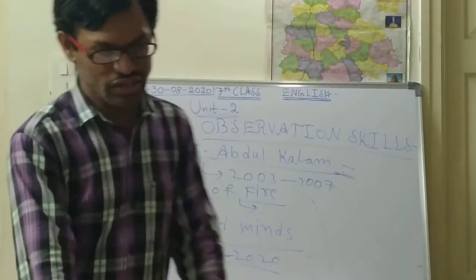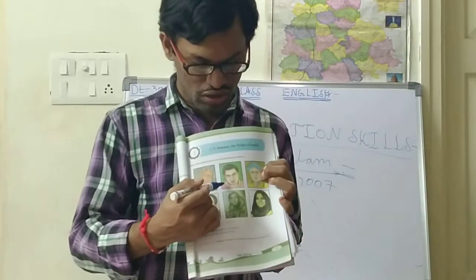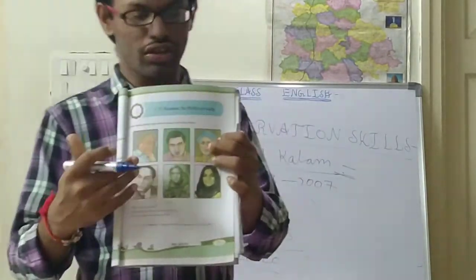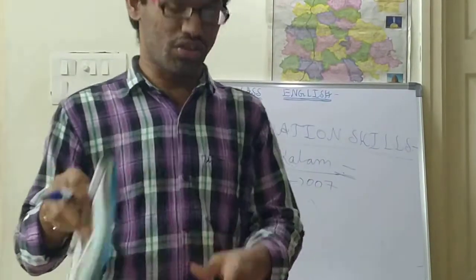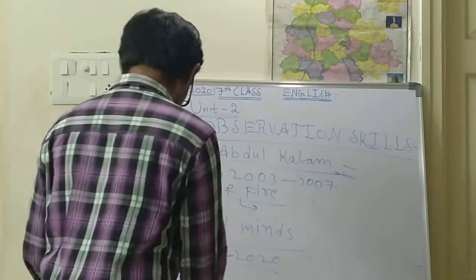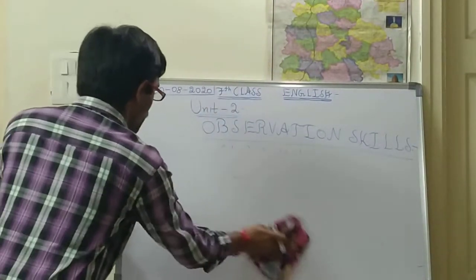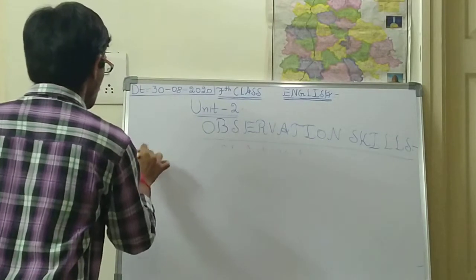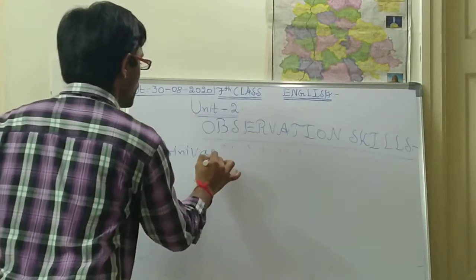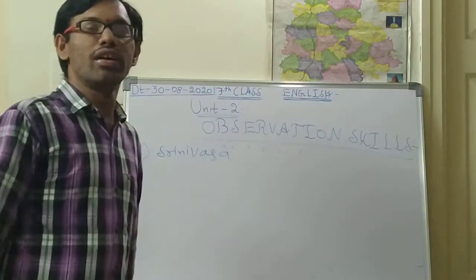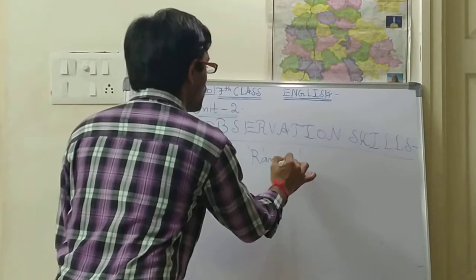So the next person. Who is the next person you are looking at in the picture? This person is called Srinivasa Ramanujan. The second person is Srinivasa Ramanujan. I think you know about him. So who is Srinivasa Ramanujan? He is one of the Indian mathematicians. Is it right, children?